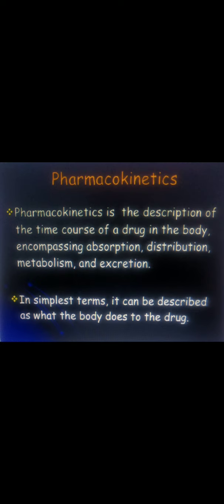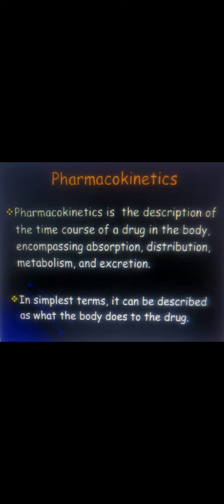So pharmacokinetics is the main fundamental basis of pharmacology. Pharmacokinetics is the description of the time course of a drug in the body, comprising absorption, distribution, metabolism and excretion. These are the fundamentals of how a drug moves through the body. I already told you what pharmacology is: the study of how drugs affect a biological system.